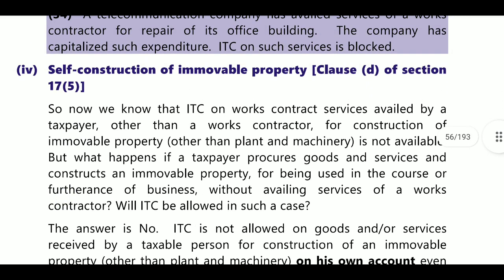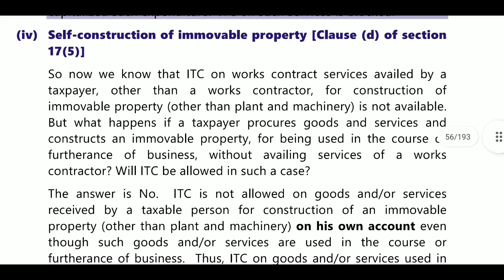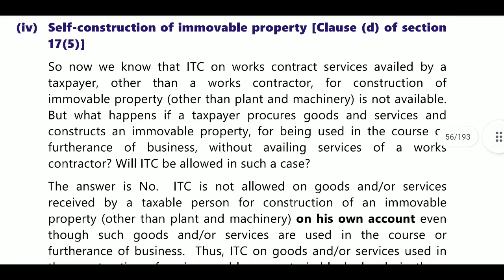Next, self construction of immovable property. If you are doing self construction, then what can we do now? ITC on work contract services availed by a taxpayer other than a work contractor, for construction of immovable property other than plant and machinery, is not allowable, so it is not available.